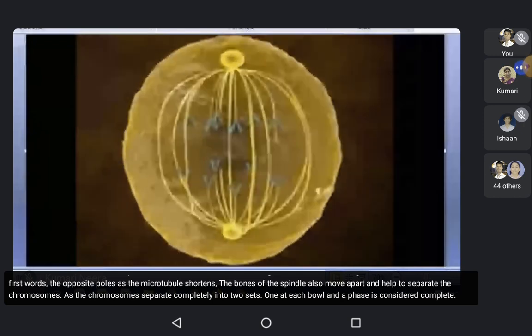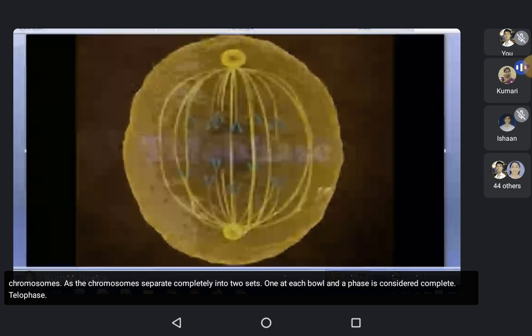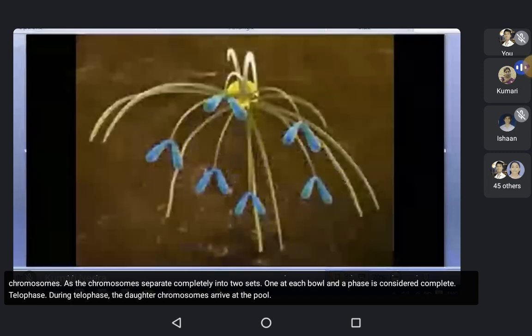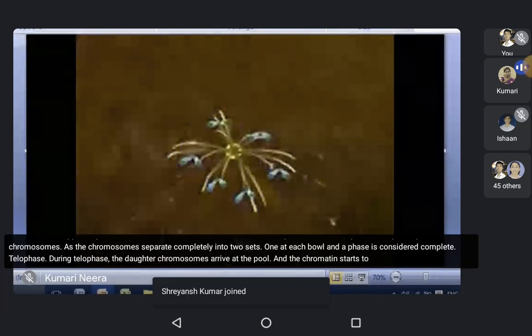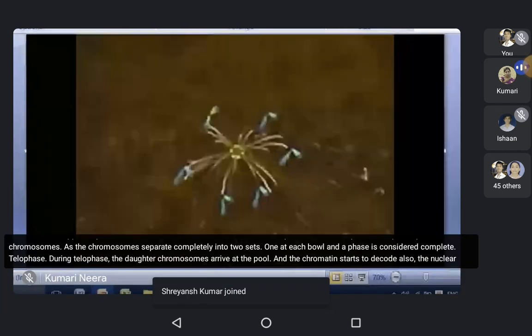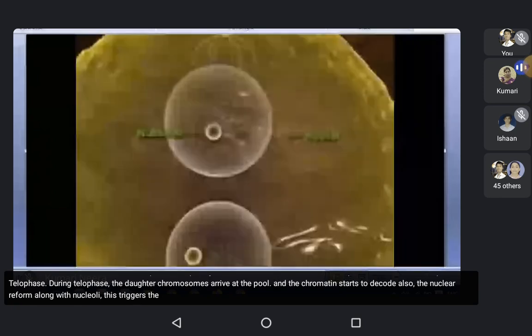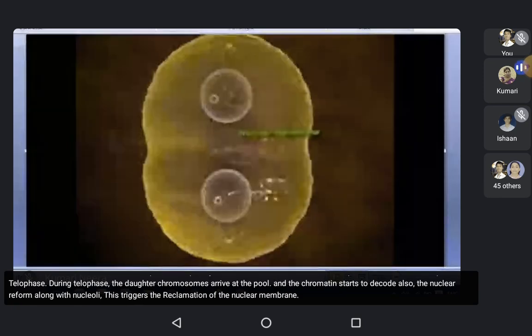Telophase. During telophase, the chromosomes arrive at the pole and the chromatin starts to decoil. Also, the nuclei reform along with nucleoli. This triggers the reformation of the nuclear membrane.